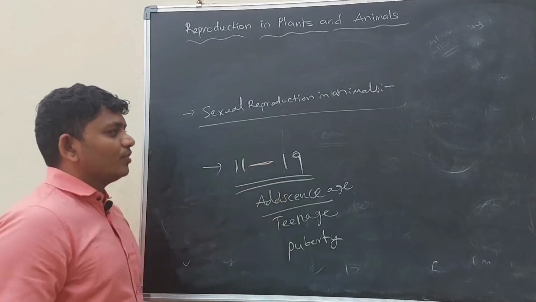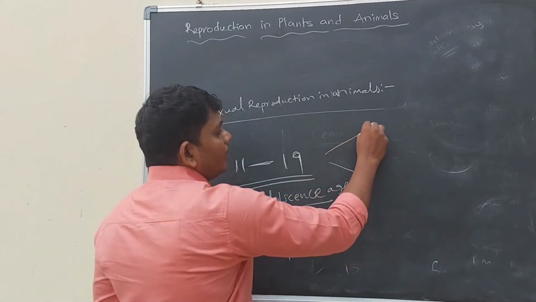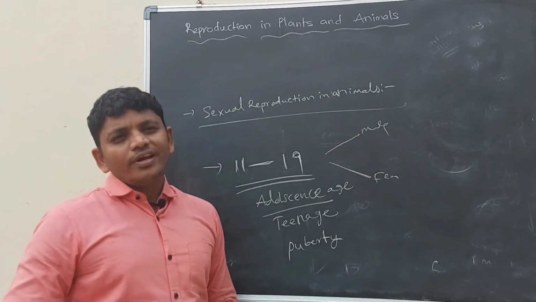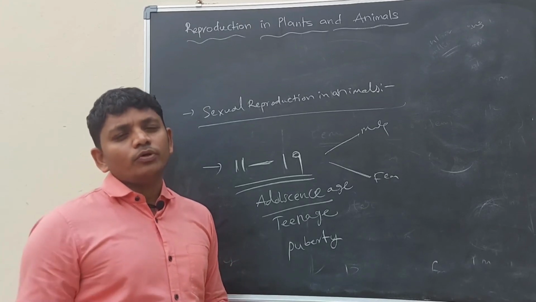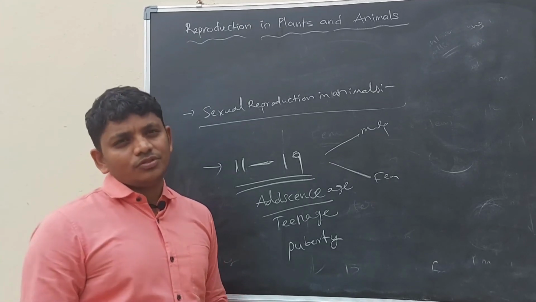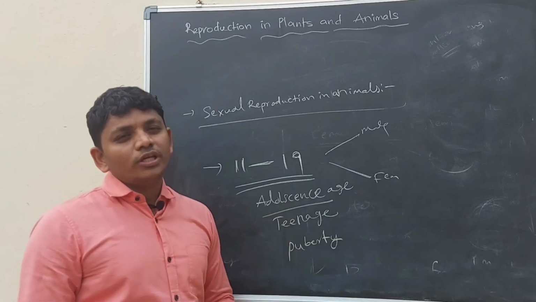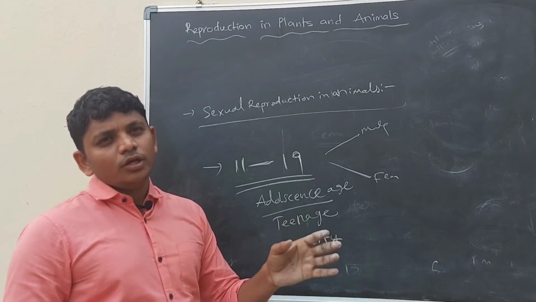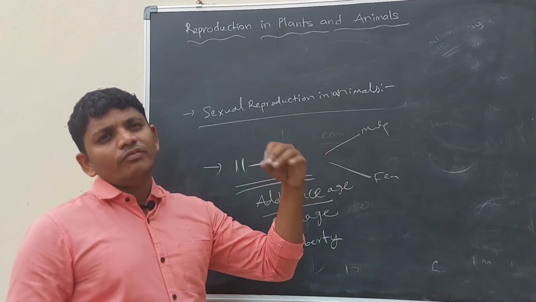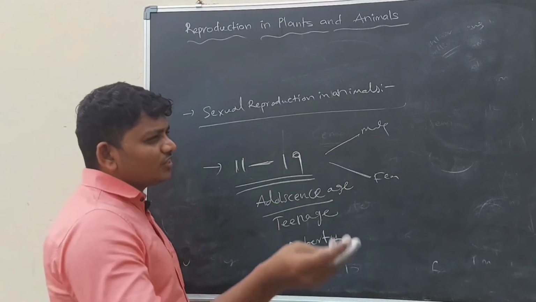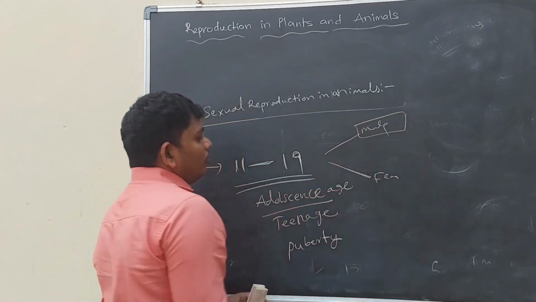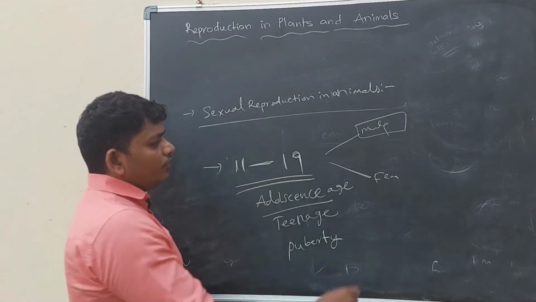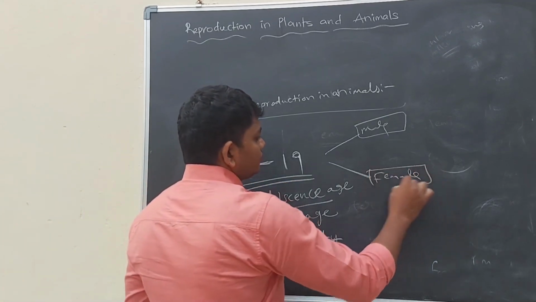Between these years, the male and the female are capable of giving rise to new offspring. They are able to give their babies, which means they are ready to mate. So sexual characters are completely developed while their age is going through 11 to 19 years.